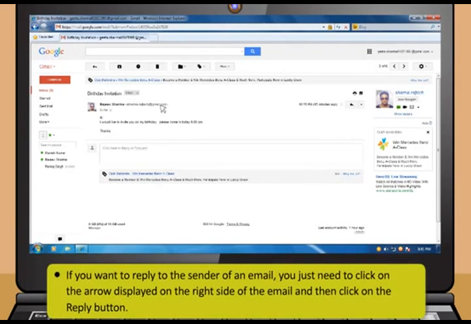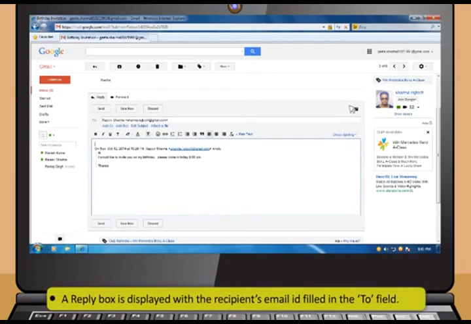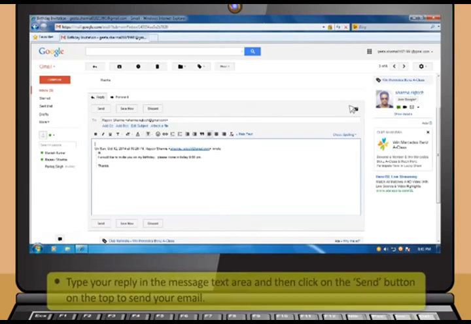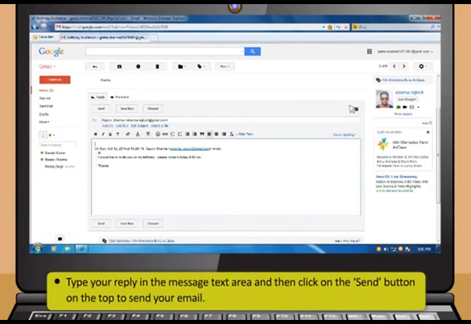If you want to reply to the sender of an email, you just need to click on the arrow displayed on the right side of the email and then click on the Reply button. A reply box is displayed with the recipient's email ID filled in the To field. Type your reply in the message text area and then click on the Send button on the top to send your email.